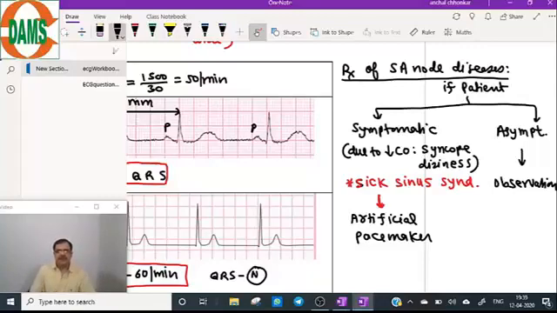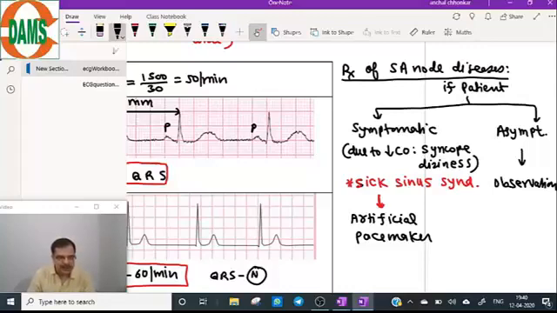So this is the treatment protocol for a case of SA node disease. That means if a patient is symptomatic due to low cardiac output, because the heart rate is slow... What is cardiac output? Cardiac output is heart rate into stroke volume. So overall cardiac output will be low. The patient will complain of syncopal attacks and dizziness. This is known as sick sinus syndrome.